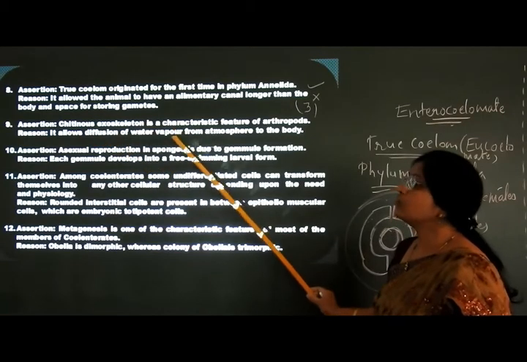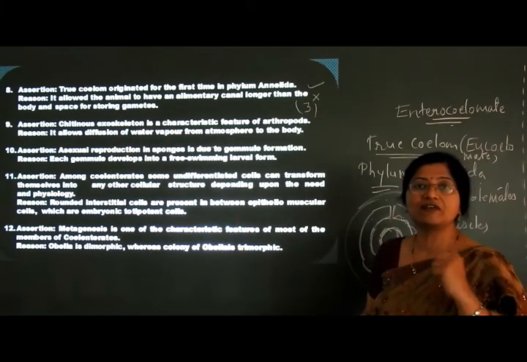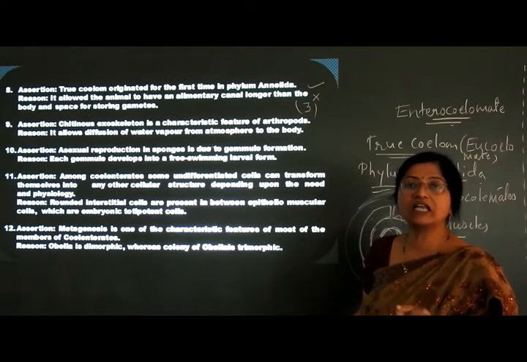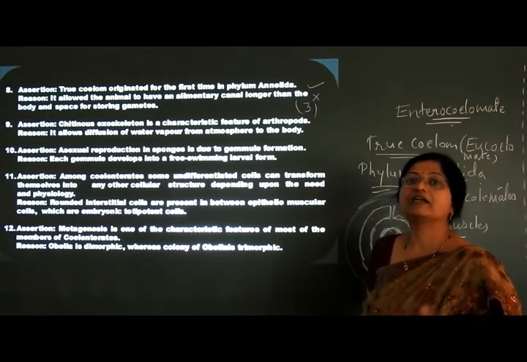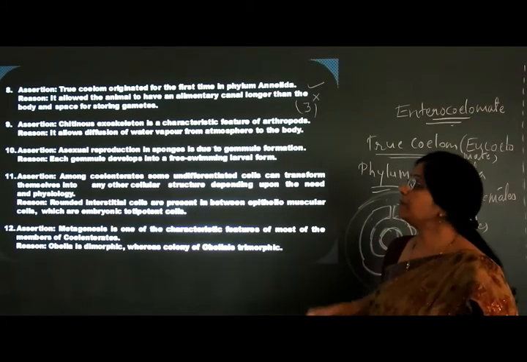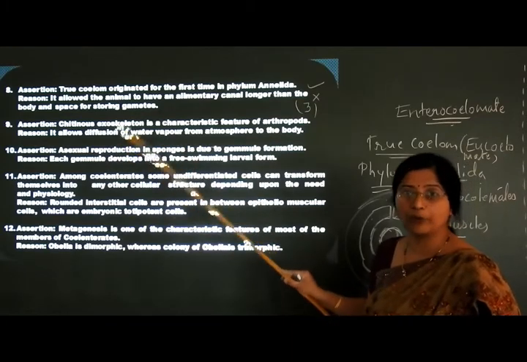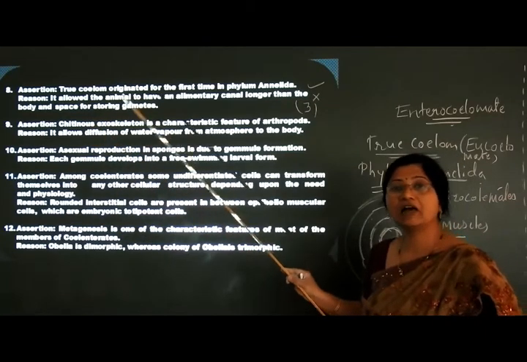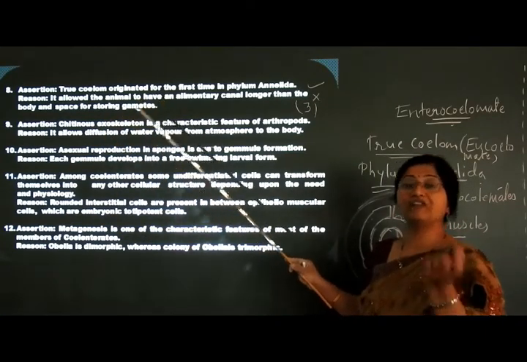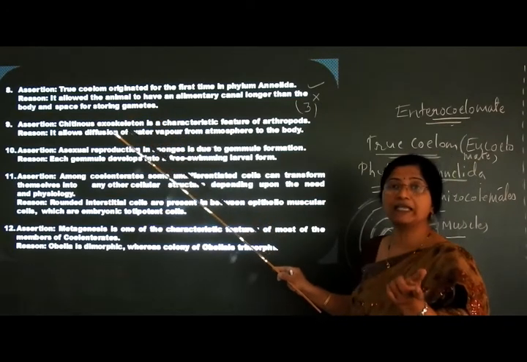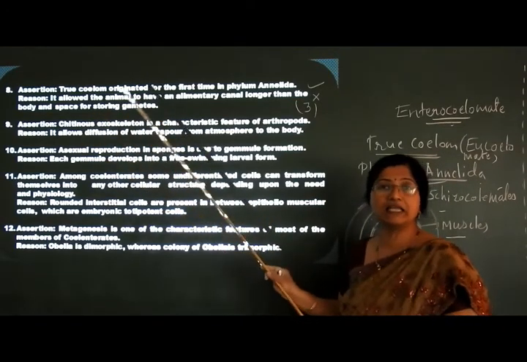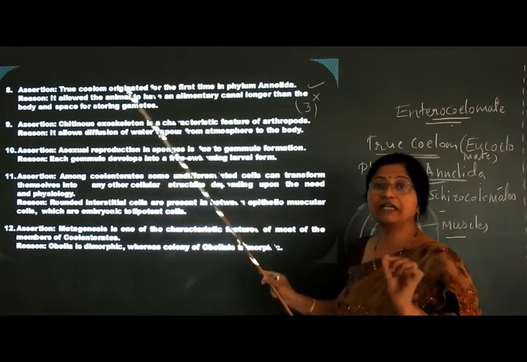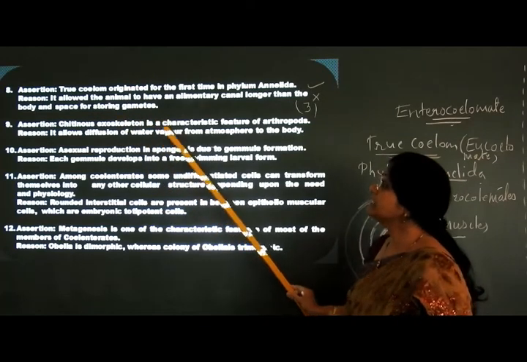It allows the diffusion of the water? See, as it is a hard substance, even impregnated with calcium carbonate, this exoskeleton becomes hard. That's why different respiratory organs are present in arthropoda. We have seen different respiratory organs like gills in the crustacea. Then there is a tracheal system in the insects. Then book lungs are there in the arachnida. So there are different respiratory organs for respiration.